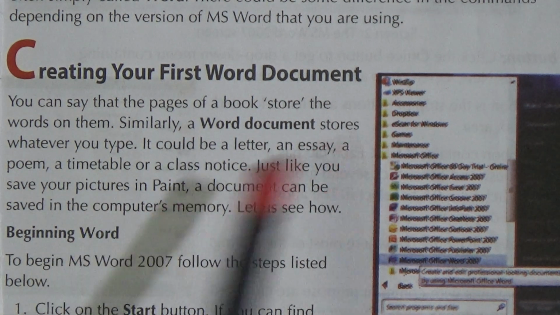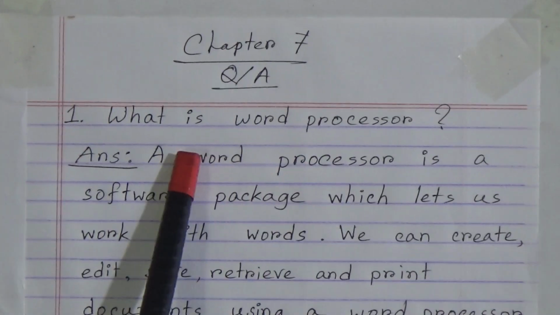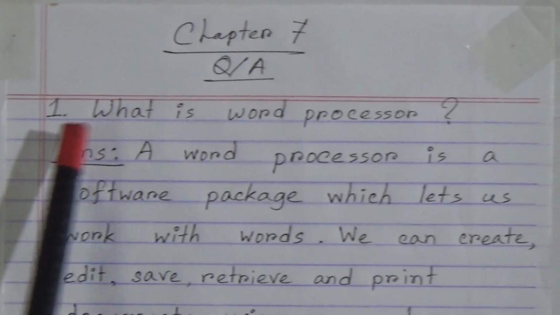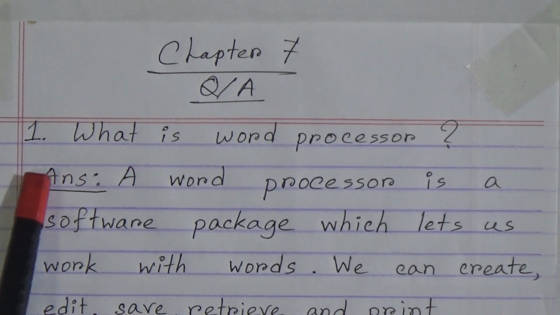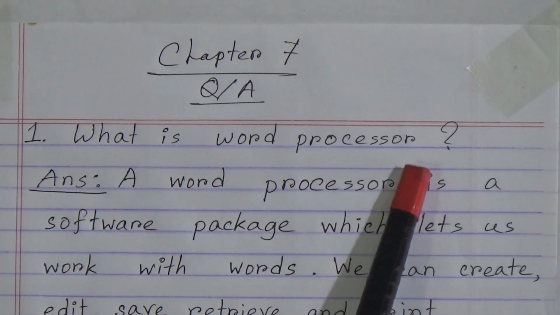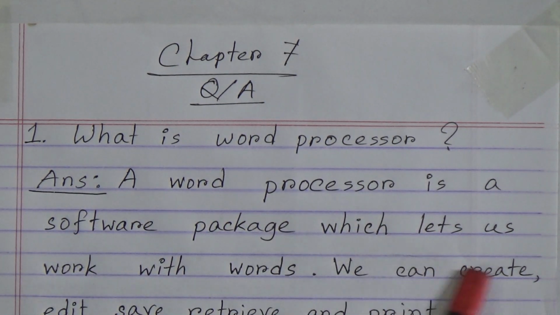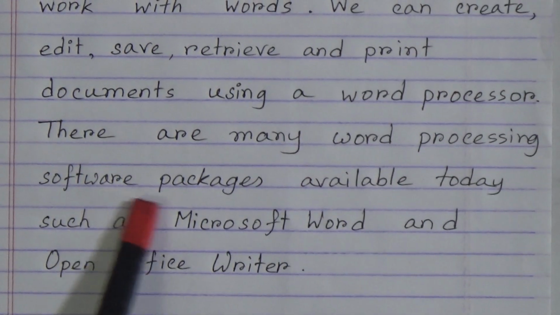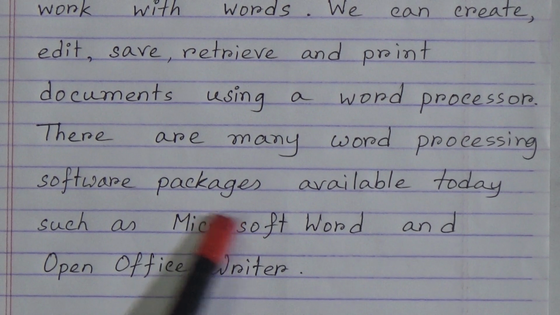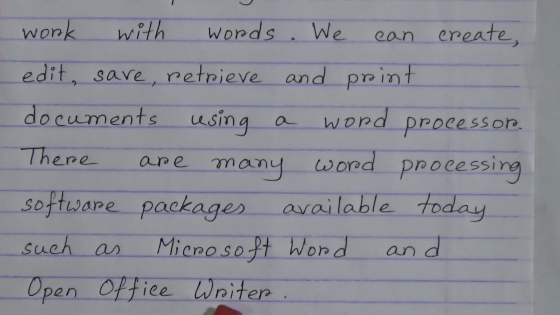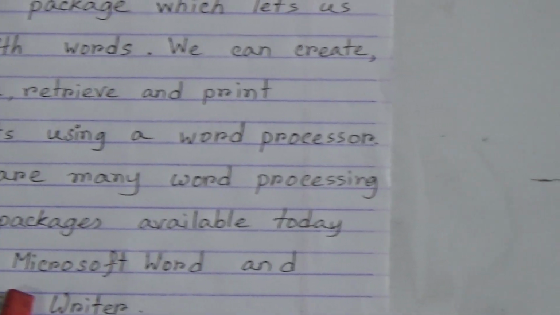So let's look at our question answer now. This is HW1 for you, okay? The first question answer from this chapter is: what is a word processor? A word processor is a software package which lets us work with words. We can create, edit, save, retrieve and print documents using a word processor. There are many word processing software packages available today, such as Microsoft Word and OpenOffice Writer.